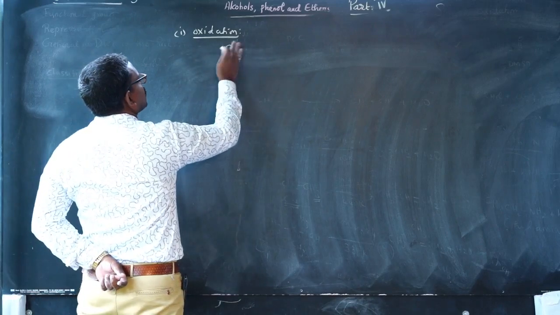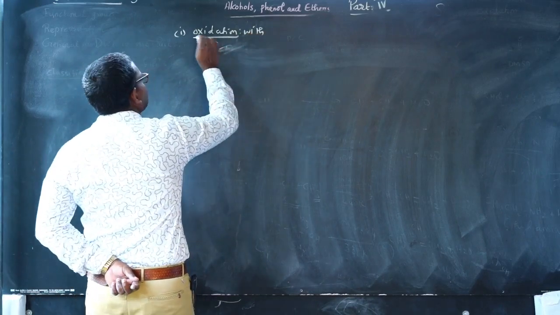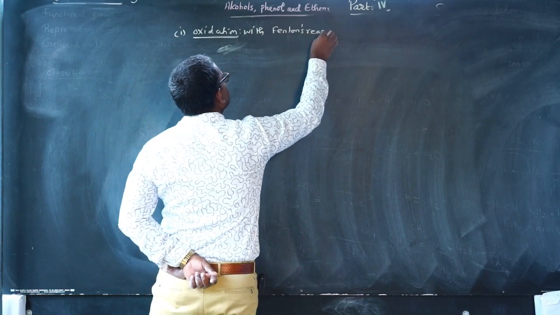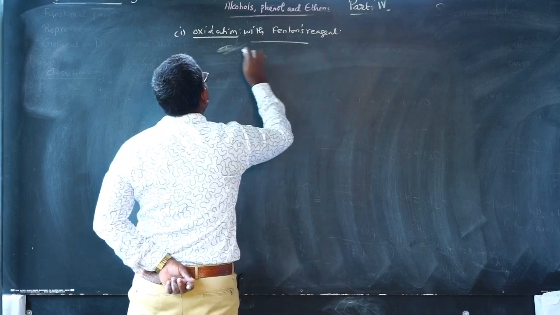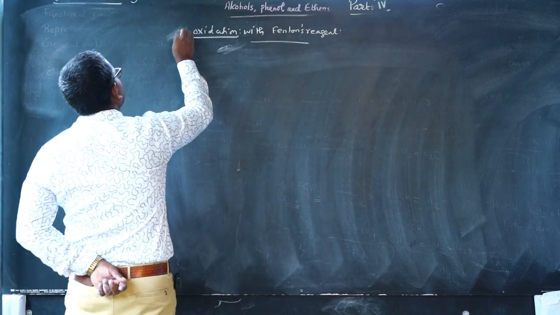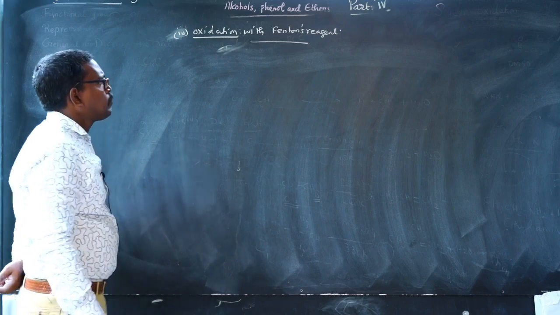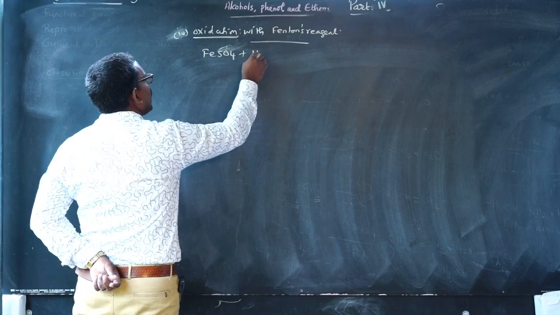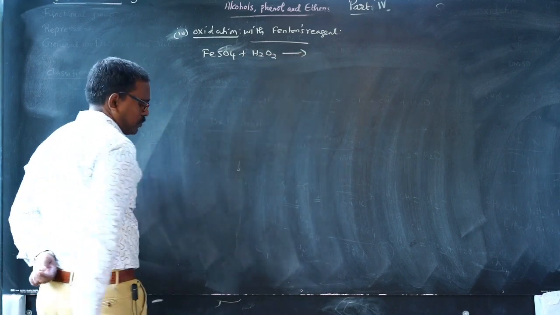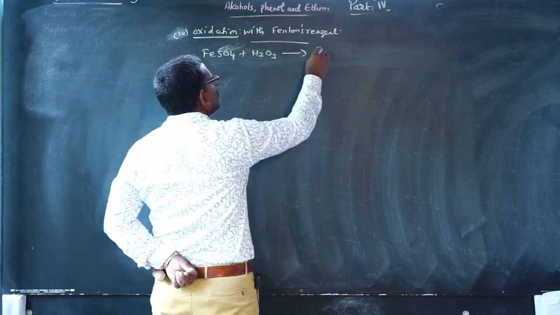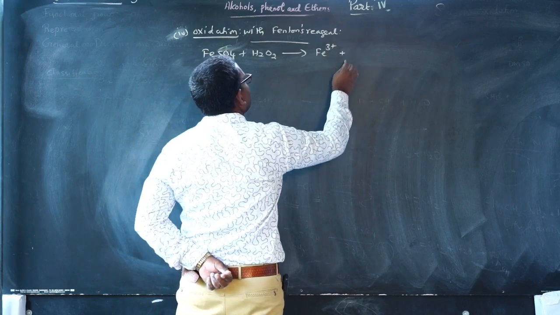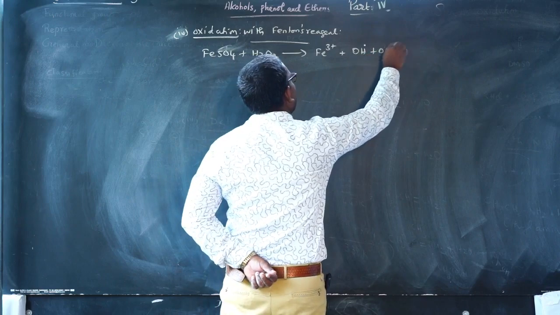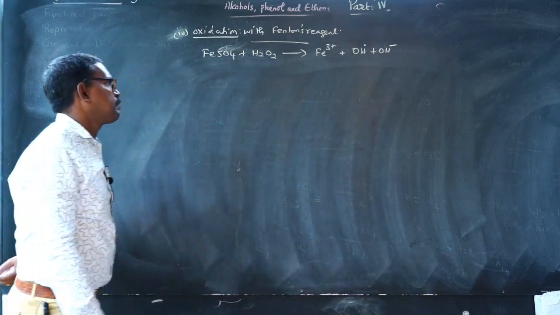Oxidation with Fenton's reagent: ferrous sulfate and hydrogen peroxide gives ferric ion plus OH free radical and OH minus ion.